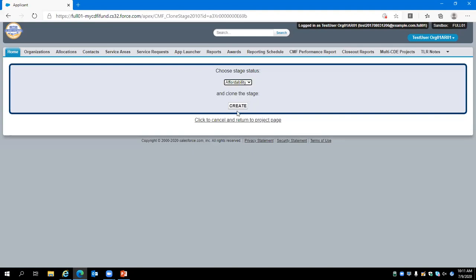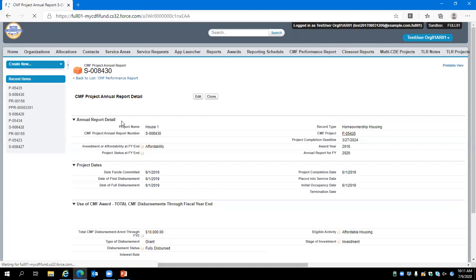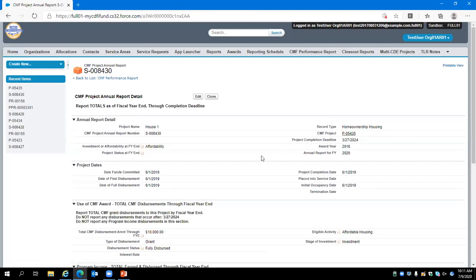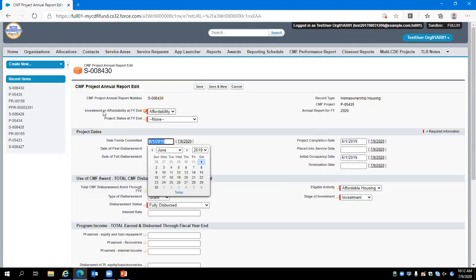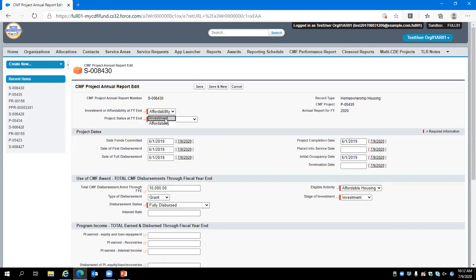We'll go ahead and start off by selecting a status of affordability and hit Create. Now that the annual report for this reporting year, 2020, has been created, we will hit Edit to make adjustments as necessary. For investment or affordability, we will go ahead and leave that as affordability. Project status at fiscal year end, this unit is incomplete terminated.